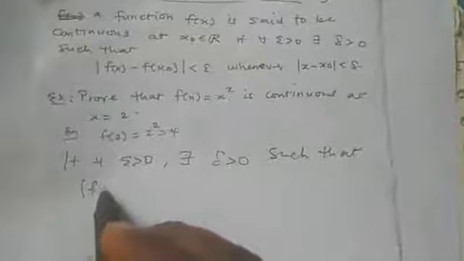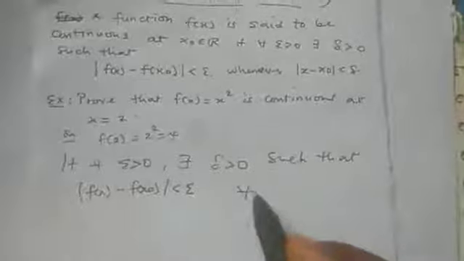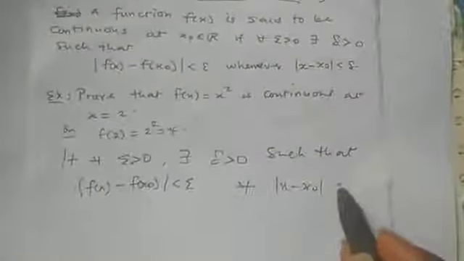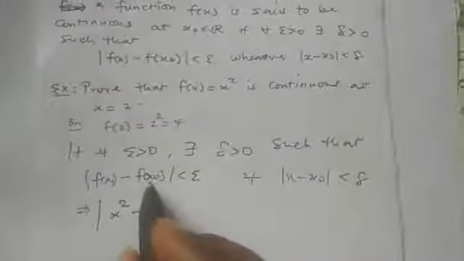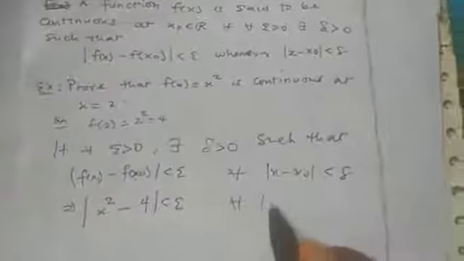So we'll now start the normal way by saying for every epsilon greater than 0, there exists delta greater than 0, such that the absolute value of f(s) minus f(s naught) is less than epsilon for all s with |s minus s naught| less than delta. So this implies s squared minus 4, where s naught is 2, is less than epsilon. So the proof is just equivalent to what we did in our last class.